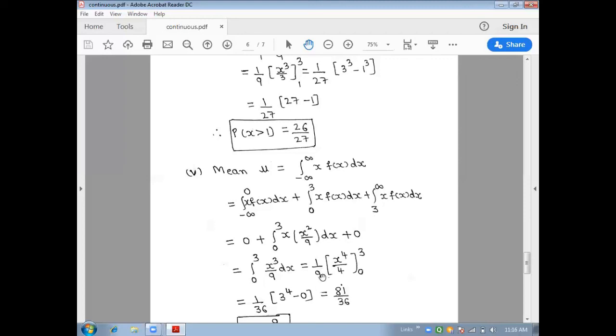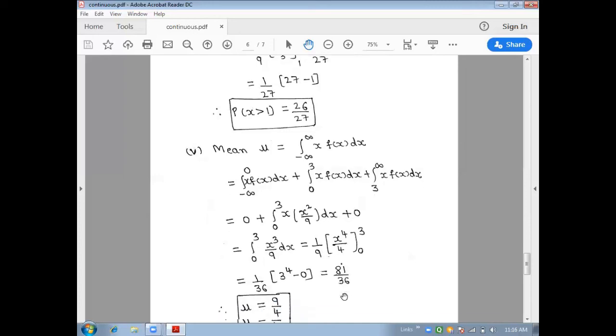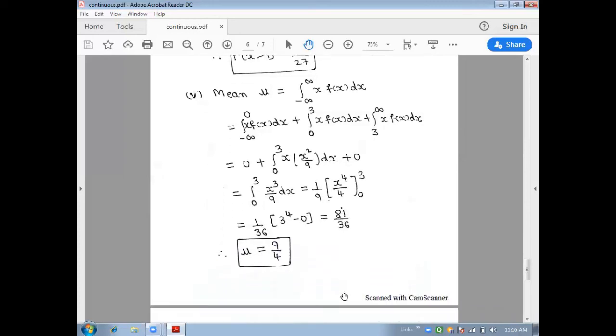So 1 by 9 a constant, integrate x cube with respect to dx. So x cube becomes x to the power 4 by 4 between the limit 0 to 3. So this is 1 by 9 into 4, that is 36, a constant. Upper limit we have 3 to the power 4, lower limit is 0. So this is 81 by 36, nothing but 9 by 4. So we got the value of mean mu as 9 by 4.